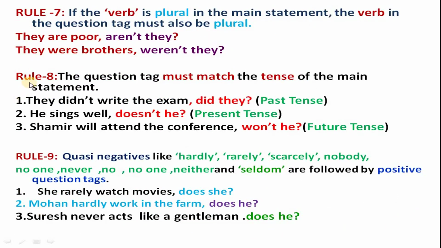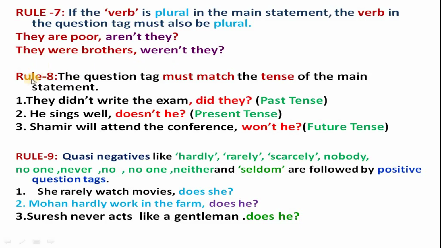Rule number 7. If the verb is plural in a main statement, the verb in the question tag must also be plural. So, in the given statement, they are poor. The question tag is, aren't they? Here, are is a plural, and the tag is also aren't they, plural. Plural means the tag is also plural. They were brothers, weren't they? Plural form. Like this, you have to write more examples in your notebook.